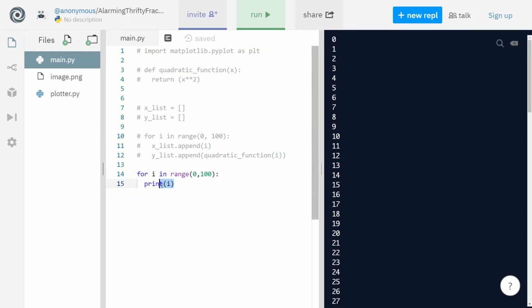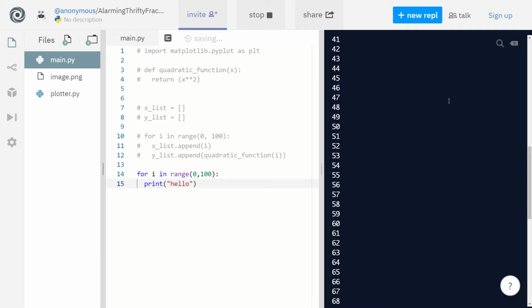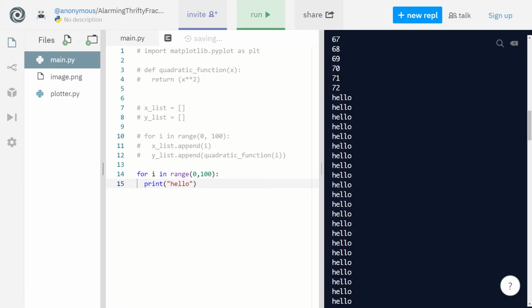So you can not even refer to it and do something like print hello, and this is just going to run it 100 times, okay? Run. Oh, there we go. Under here. So it's going to print hello 100 times.